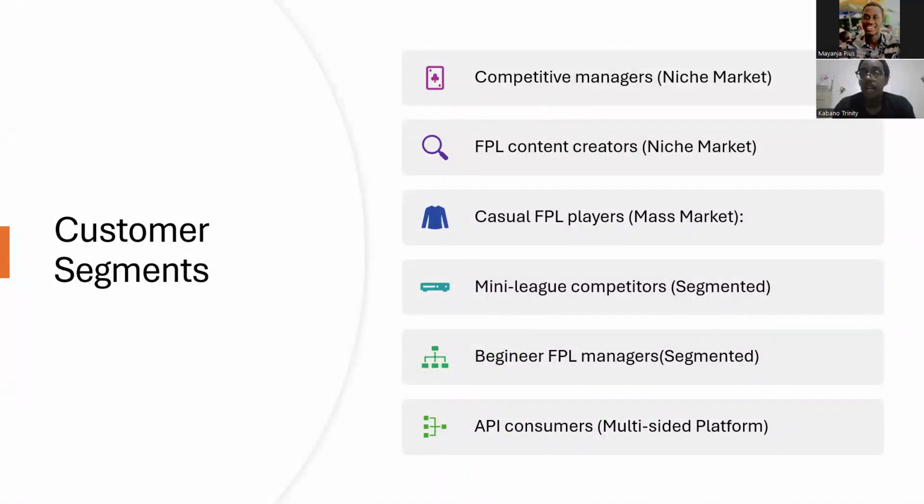For the customer segments, for example, competitive managers and content creators who are the niche market, casual FPL players who are the biggest portion of the market, people who play mini leagues which are also similar to the casual FPL players, and beginners as well. So that's our customer segment.